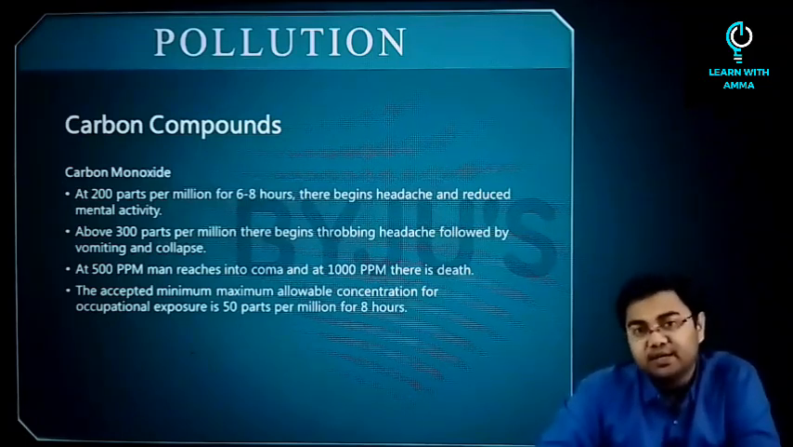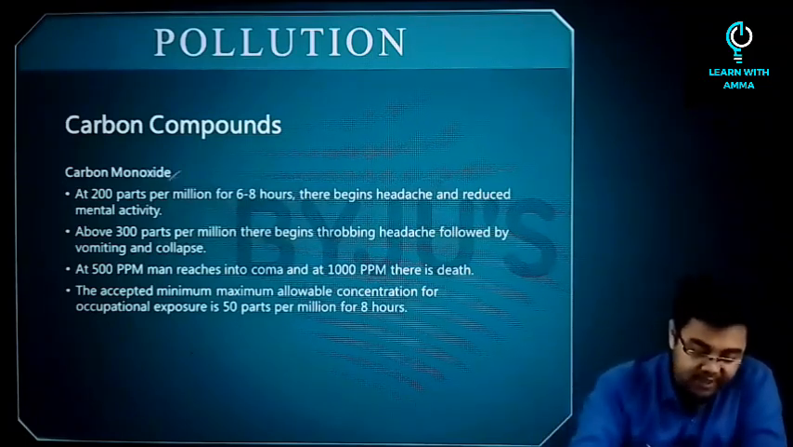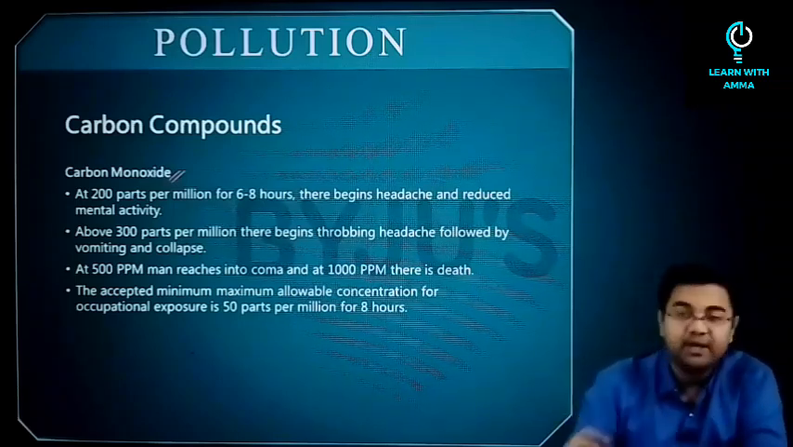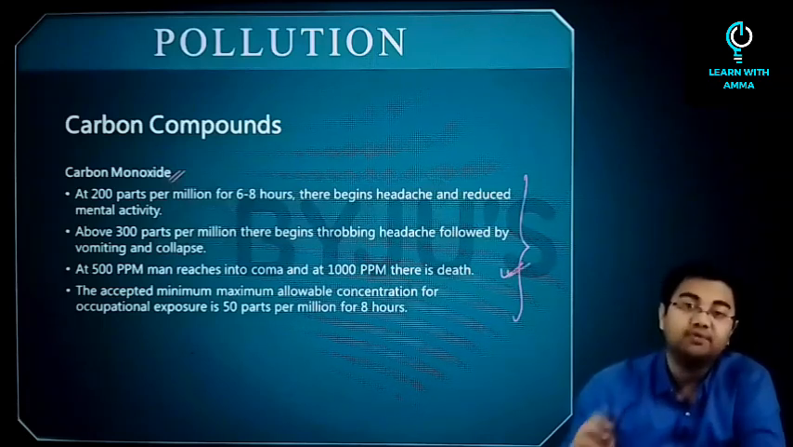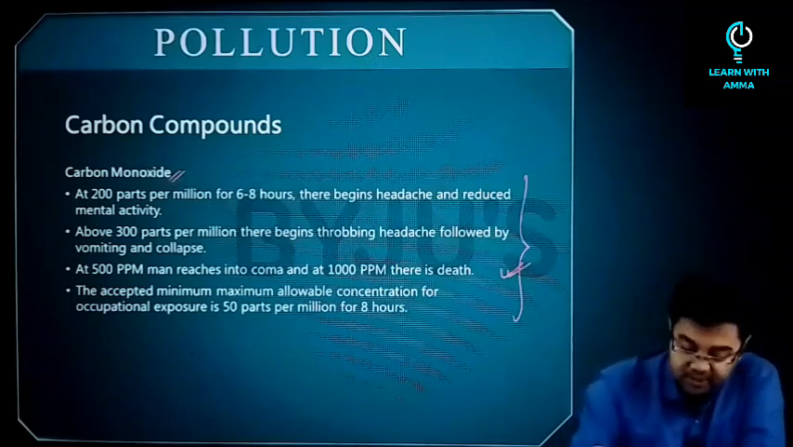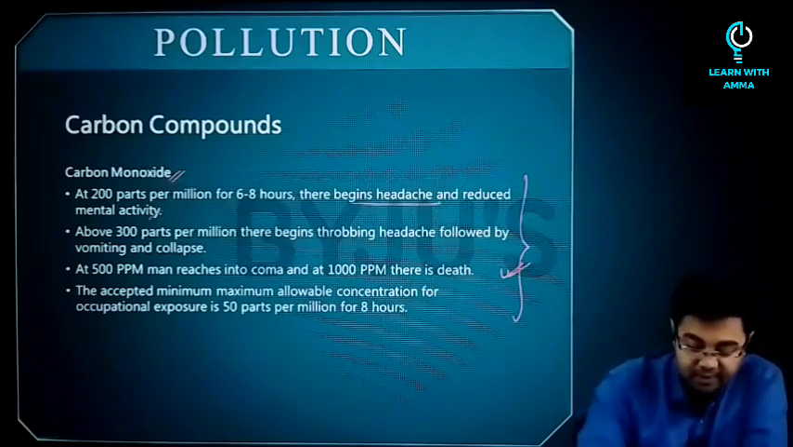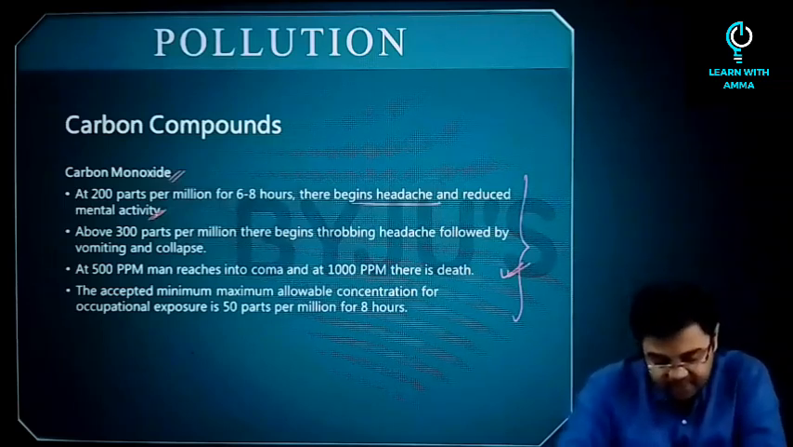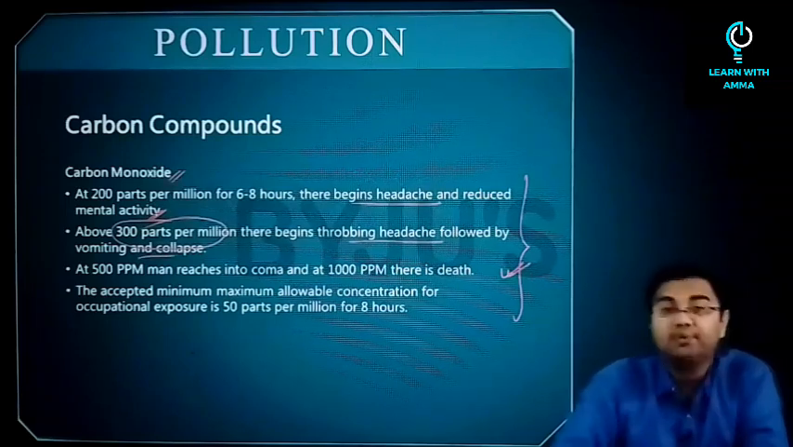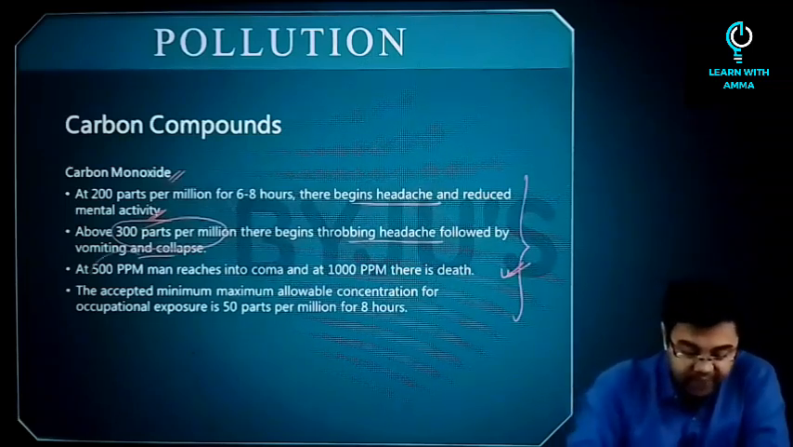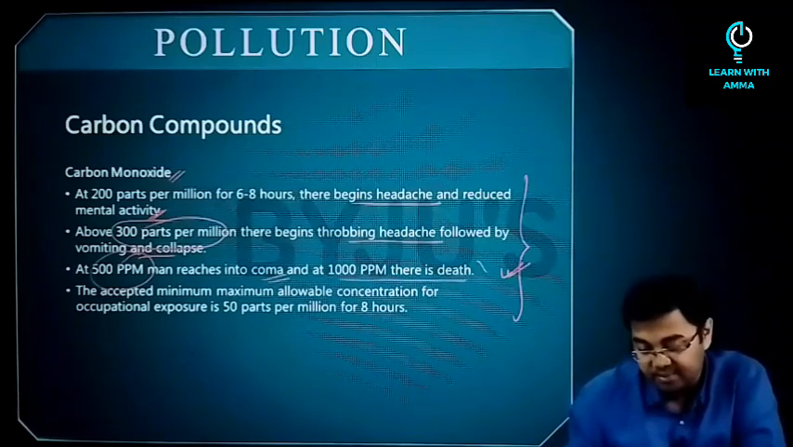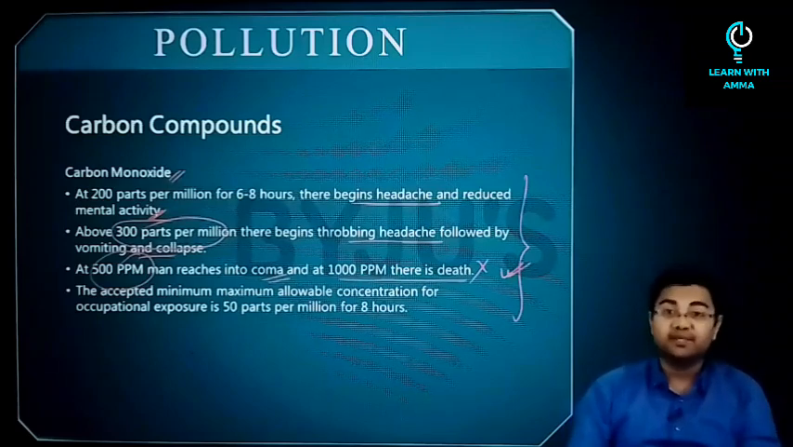So if you look at a few data with respect to carbon monoxide and how with increasing concentration you see that different kinds of issues happen with the individuals. For example, at 200 parts per million, we see that headache and reduced mental activity happens. Above 300 parts per million, throbbing headache followed with vomiting and collapse can happen. At 500 ppm, person can reach into coma, and at 1000 ppm, there is a possibility of death.